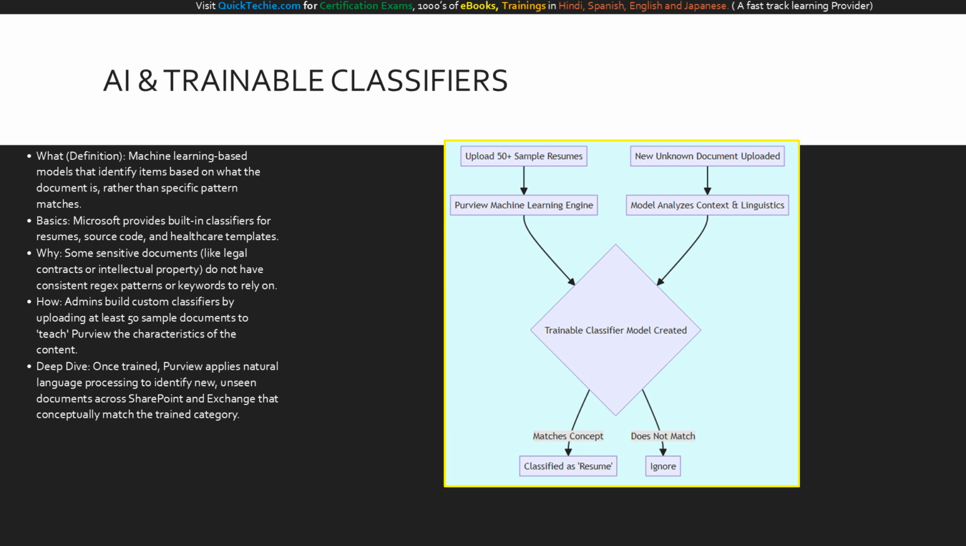Let's walk through the training process visualized here. At the top left, an admin uploads 50 or more sample documents, in this case, resumes. This feeds into the Purview machine learning engine, generating a customized trainable classifier model. Now look below. When a new, completely unknown document is uploaded to the tenant, the model analyzes its context and linguistics. If the conceptual structure matches what it learned, it actively classifies the file as a resume. It relies on AI comprehension rather than rigid search queries.